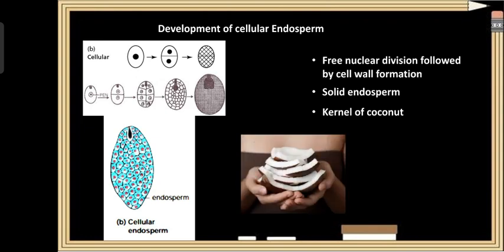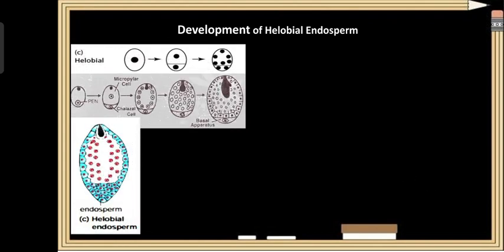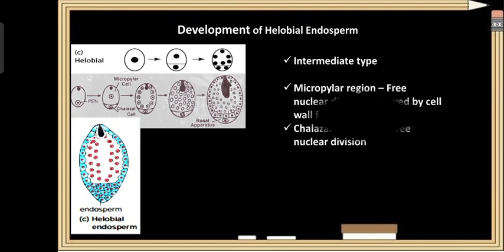Now let us study the third type of endosperm development, that is helobial endosperm. If you look at the helobial endosperm development here, it is an intermediate type of endosperm, that means it is neither a free nuclear endosperm nor a cellular endosperm. It exhibits both free nuclear and cellular endosperm development.